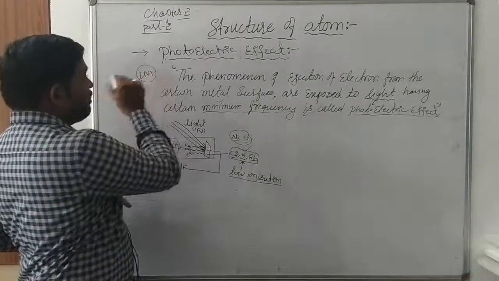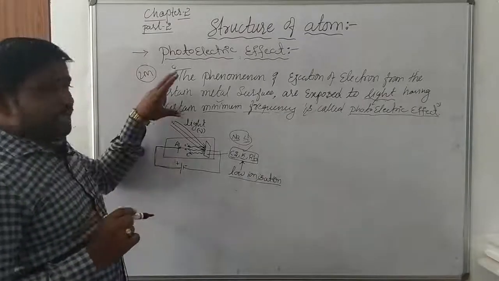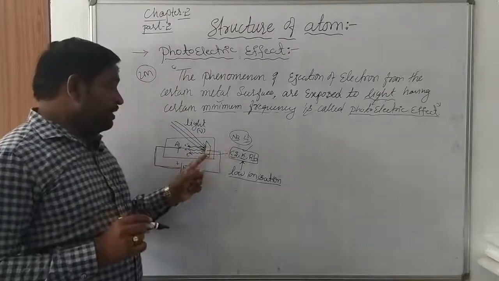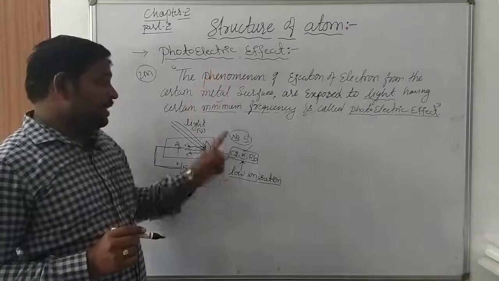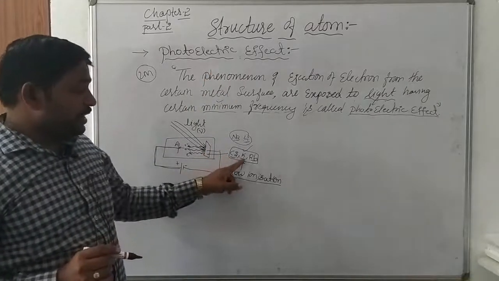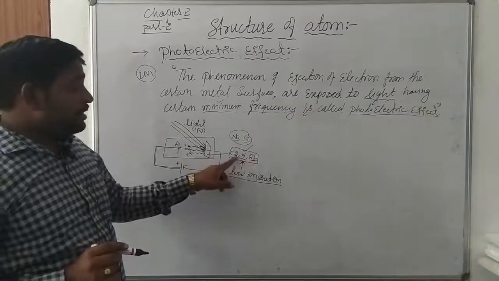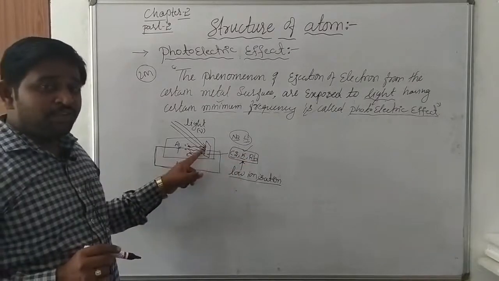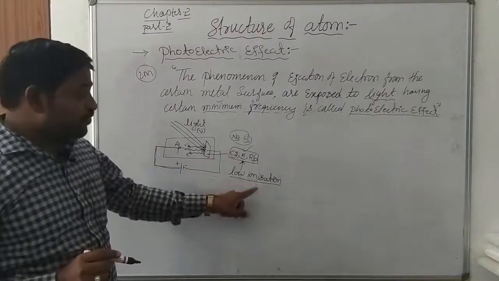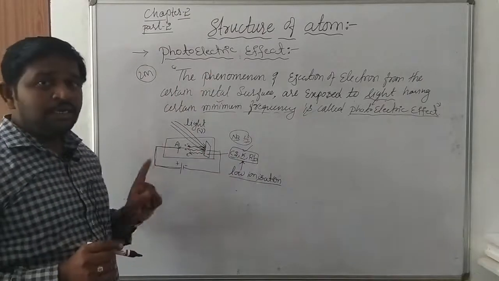From the point of view of examination, 2 marks may be asked. What is the photoelectric effect? If they ask to name the elements chosen for the metal surfaces in the photoelectric effect, the elements chosen for the surface of the metal are cesium, potassium and rubidium. Why are cesium and potassium chosen for the photoelectric effect? Because these elements have low ionization enthalpy. That's why they are suitable for the photoelectric effect.